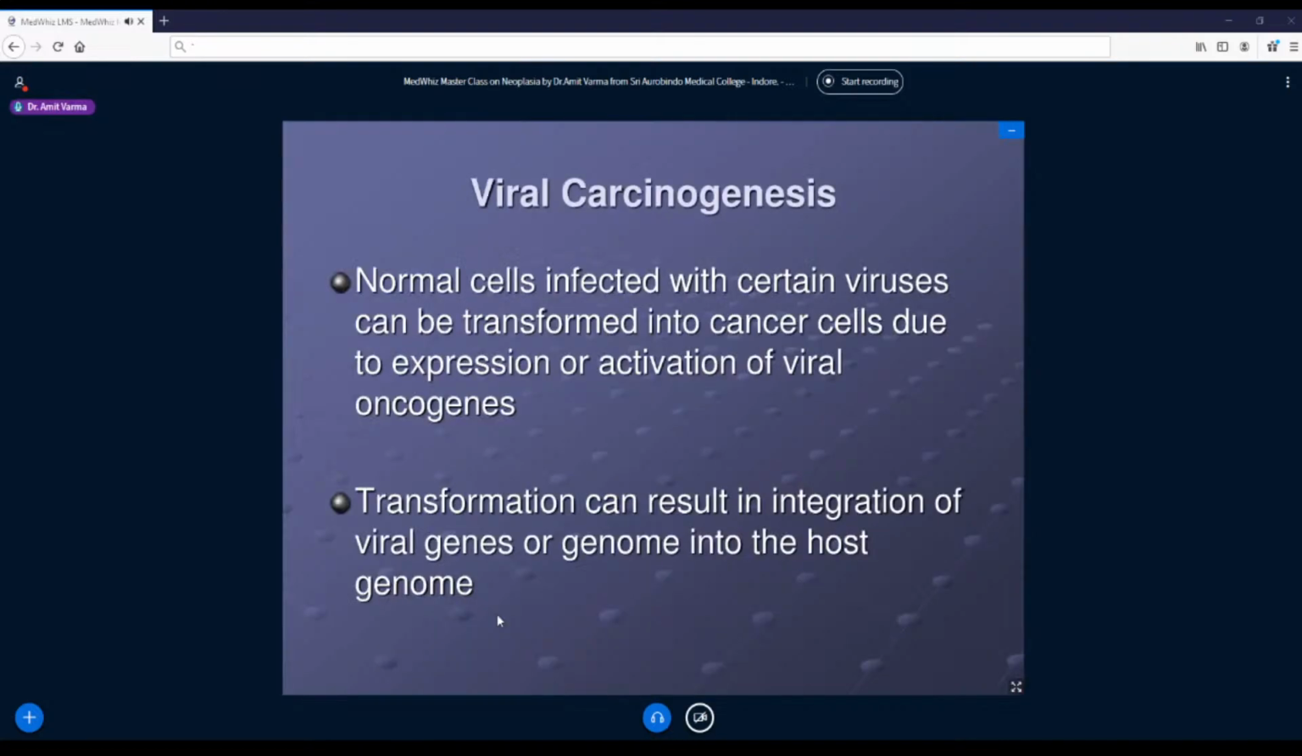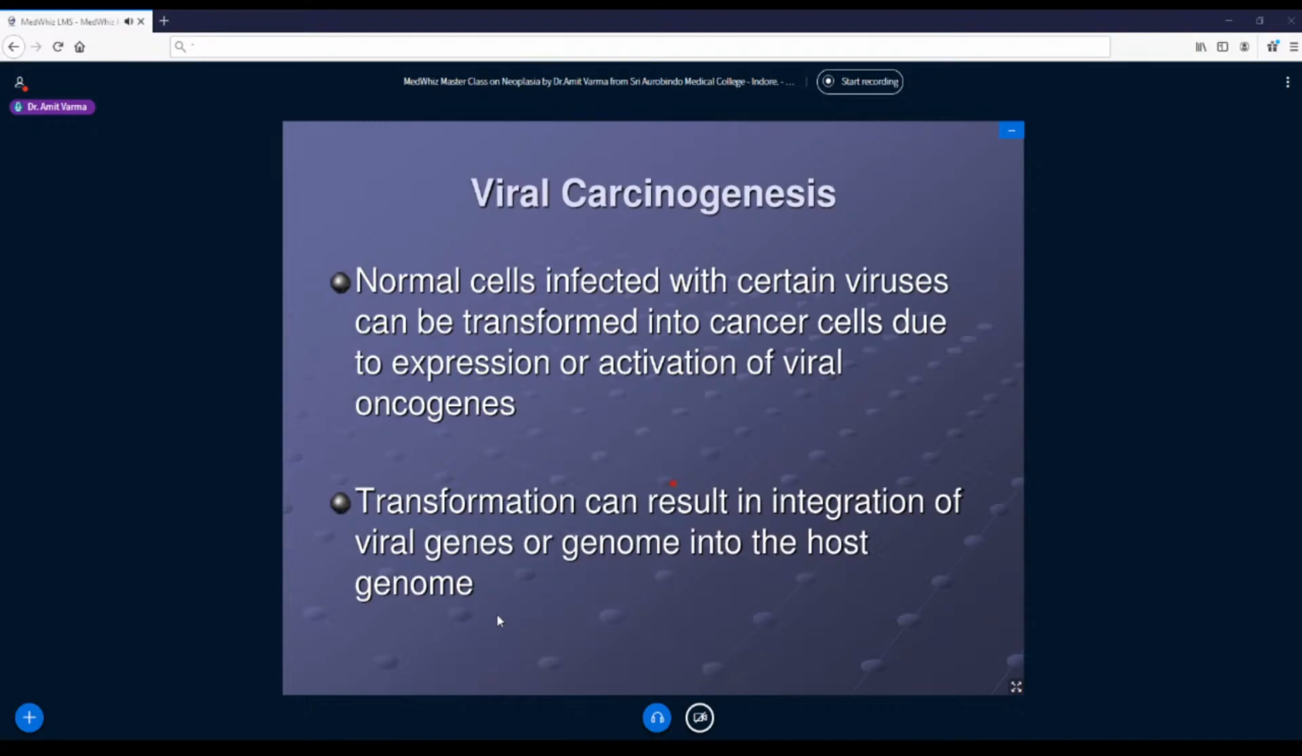Coming to the next category, that is viruses. Viral oncogenesis means development of cancer because of viral infections. So normal cells get infected with certain viruses, and they can get transformed into cancer cells. Why? Because there is expression or activation of the viral oncogenes. The genes which come from viral origins will have a prefix of V, for example v-RAS or v-MYC. It means this gene is analogous to the human gene, it has structural similarities to the human gene, but it has come from a viral origin.